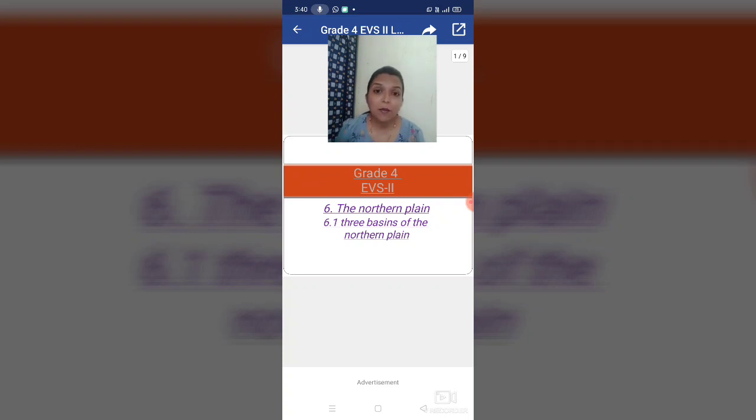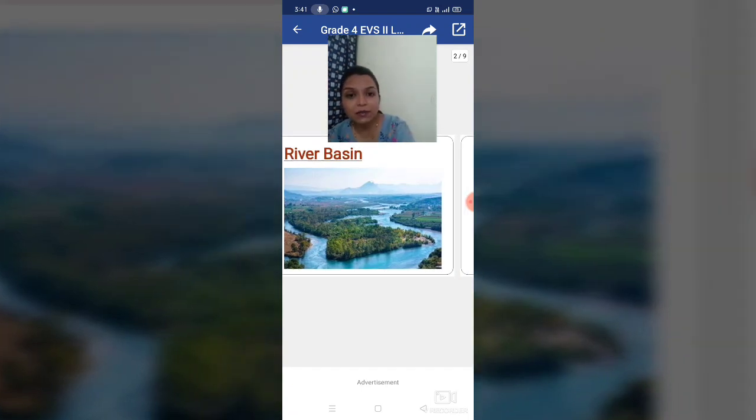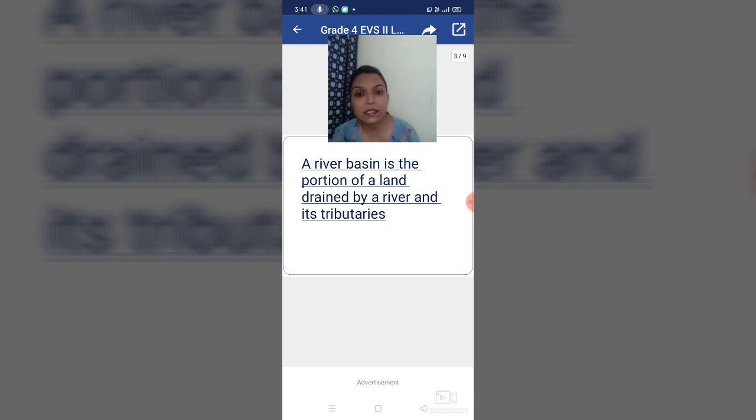So what is a basin? It is not like a home. A basin is the portion of land which is drained by a river and its tributaries. It is the river basin. In this lesson we are going to study the river basin. So what is meant by river basin? A river basin is the portion of land drained by a river and its tributaries.